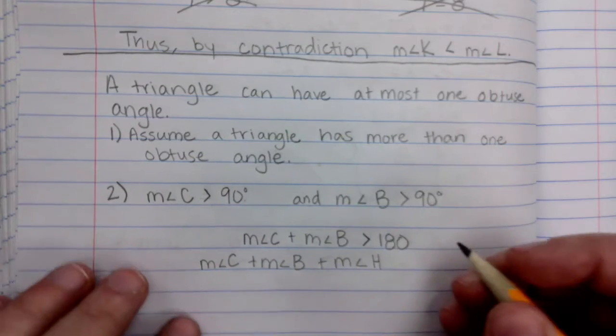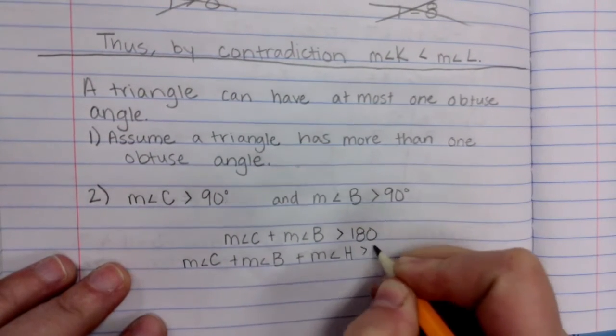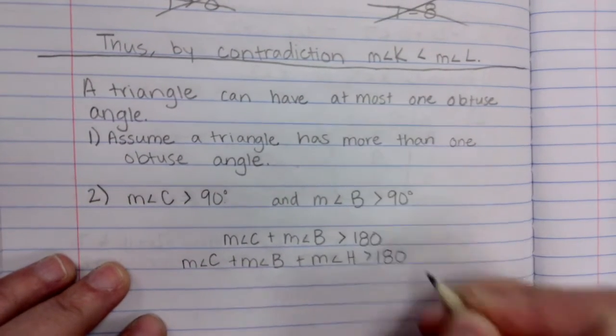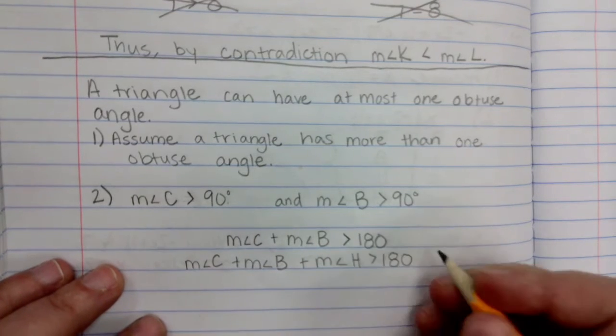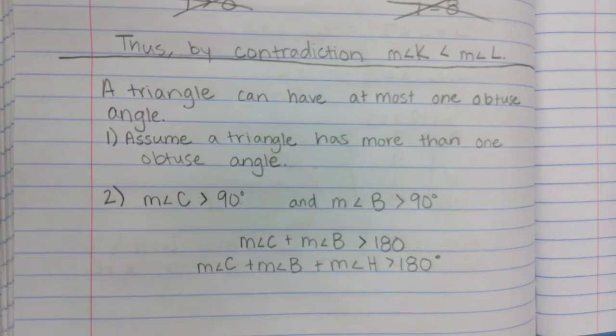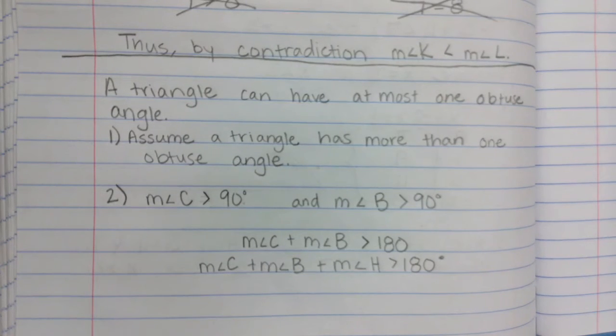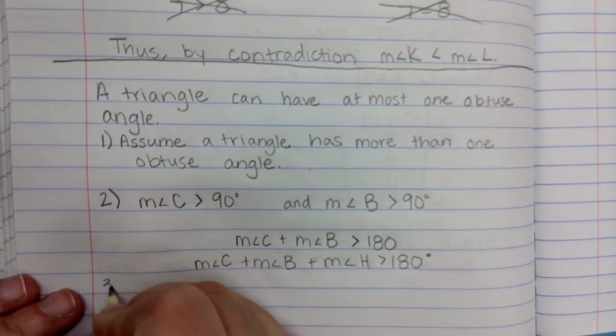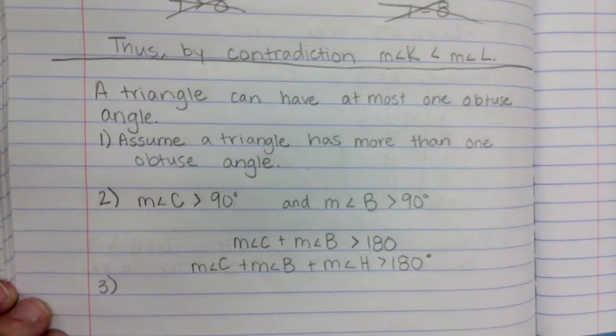So we know in this case, with this triangle that has more than one obtuse angle, when we add all the angles they are bigger than 180. And that's a problem. Why is that a problem, that when we add the angles together, it's greater than 180?